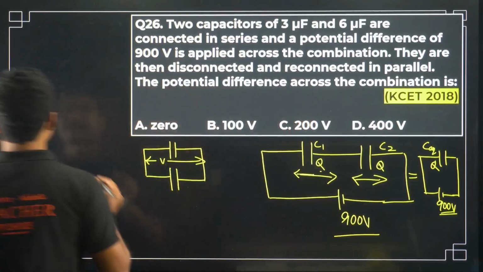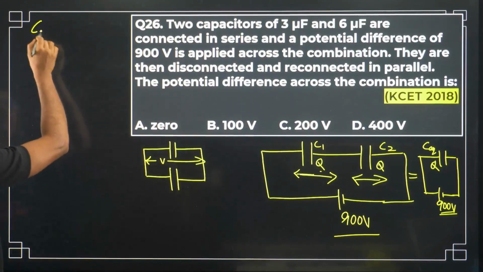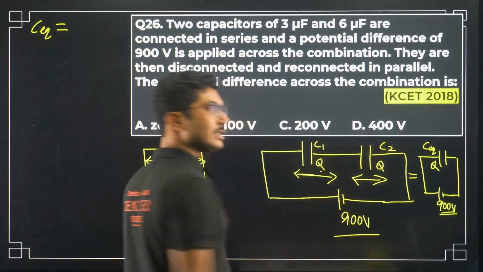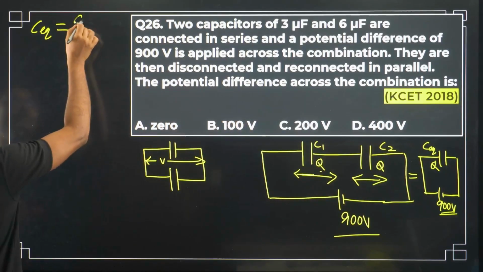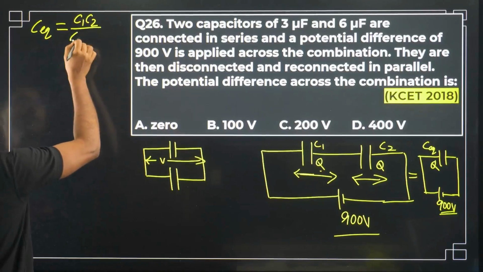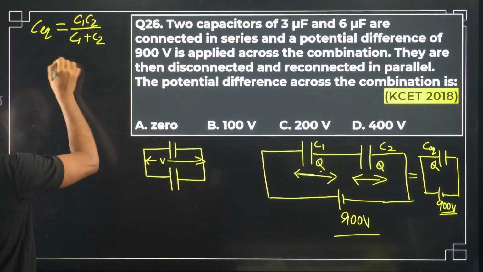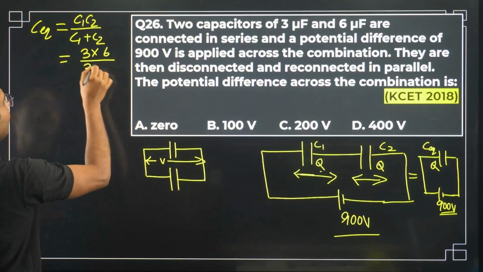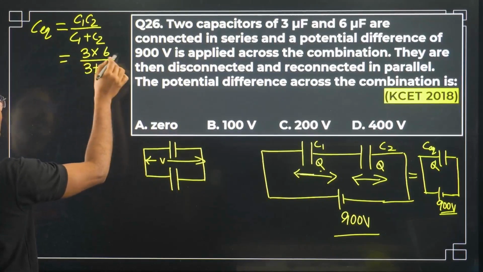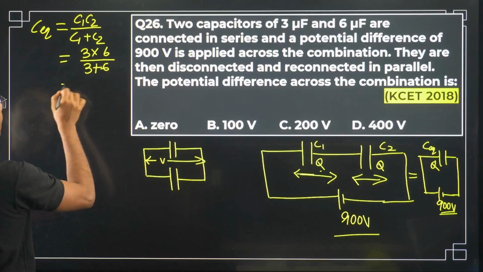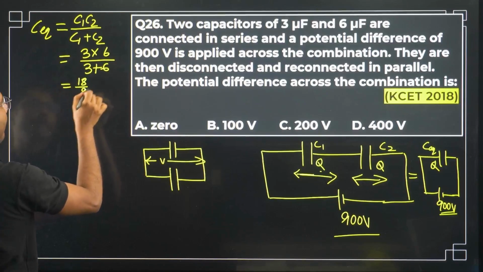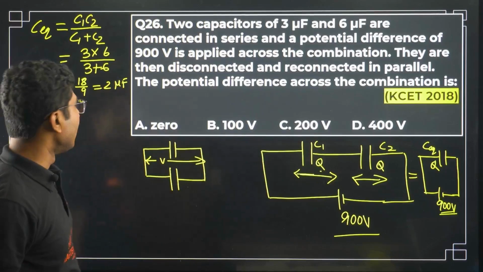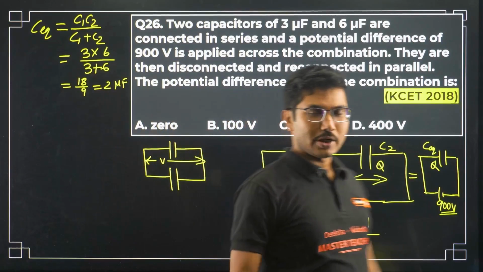Now first of all we will calculate what C equivalent is. Series combination: C1 C2 by C1 plus C2. So it will be 3 into 6 divided by 3 plus 6. That is 18 by 9, that is 2 microfarad. Anyway, microfarad does not matter, but as I am used to, I am writing this.